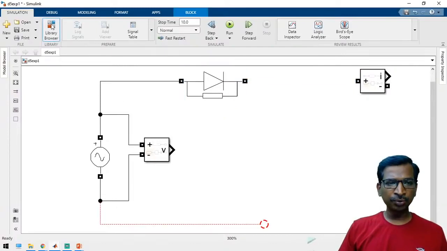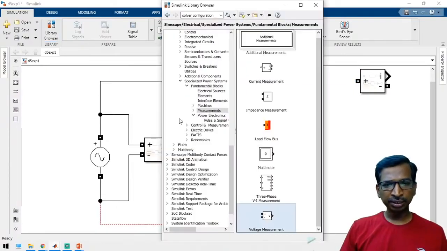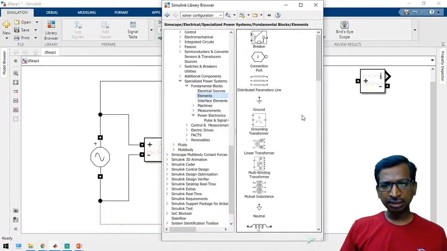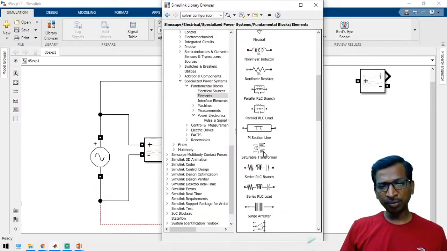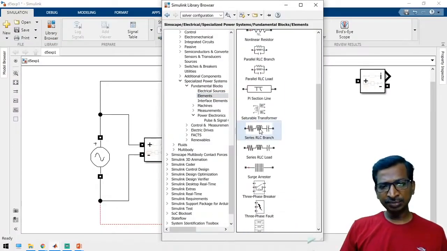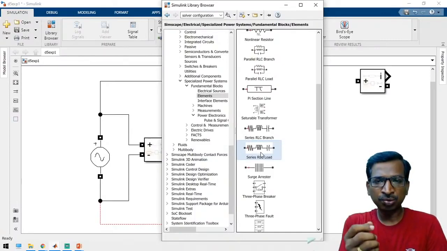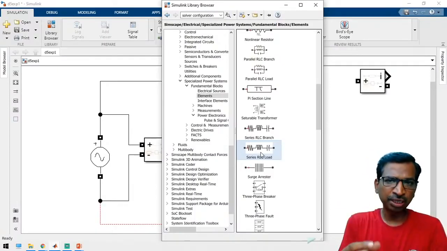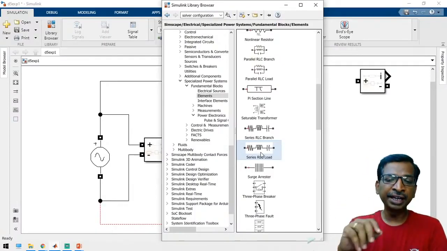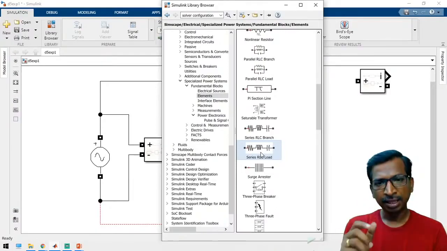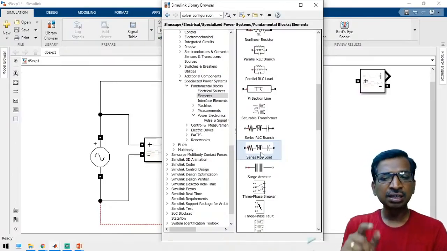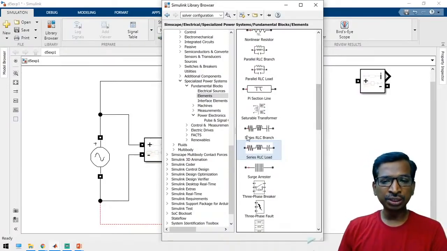For the load component, again go to the library browser and take elements. Here there are two different types of components you can use: series RLC branch and series RLC load. If your power circuit is a defined power circuit, like a 100 watt, 500 watt, or 1 kilowatt power supply, then you can take a series RLC load. And if you don't know the power wattage, in that case you can use the branch. So I am going to use the branch.